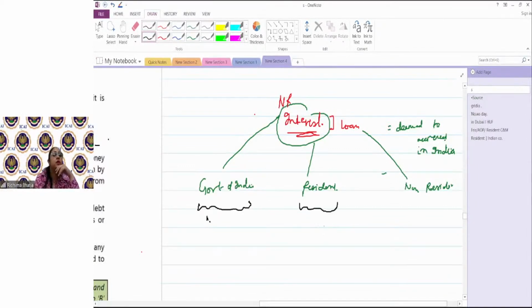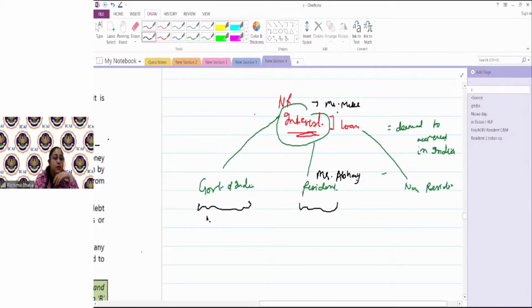Whenever you are receiving interest from a resident in India, it will also be taxed as income deemed to accrue or arise in India. So if my NR friend, Mr. Mike, is receiving interest from a resident, Mr. Abhay, on the loan taken from this non-resident, that interest would be income deemed to accrue or arise in India.